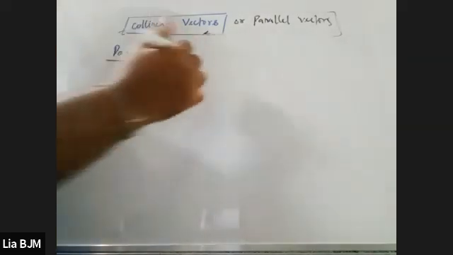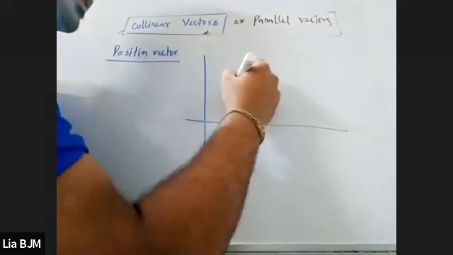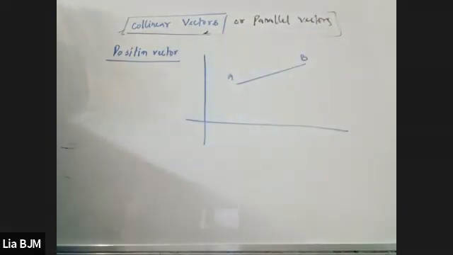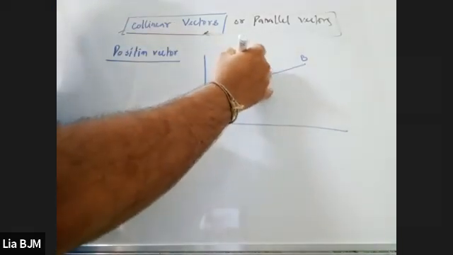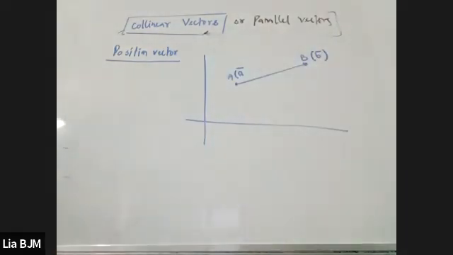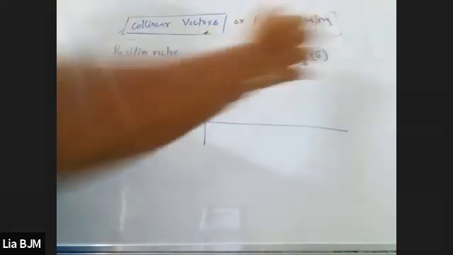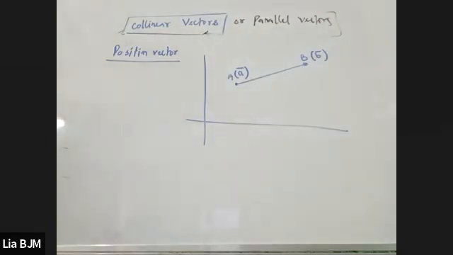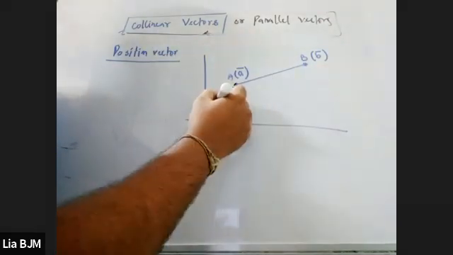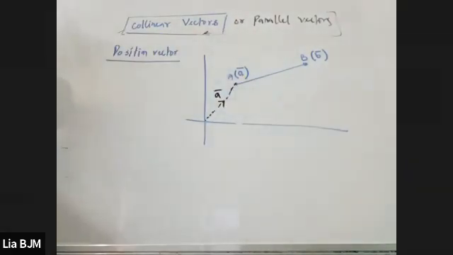Say I consider this is AB. Listen carefully. Point A has position vector A vector, and point B has position vector B vector. What does it mean when somebody says the position vector of capital A is A vector and of capital B is B vector? Whenever they say this is the position vector A vector, you should understand that from the origin to this point, this is A vector.